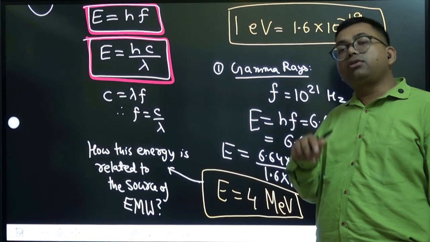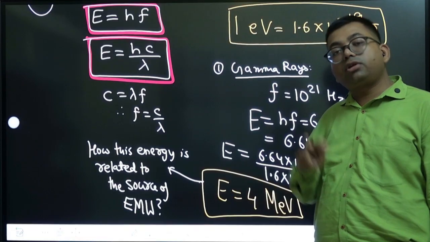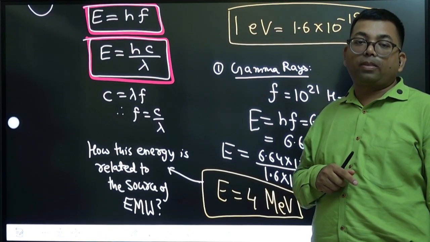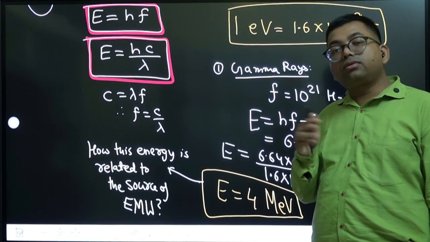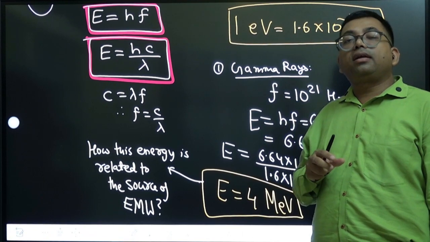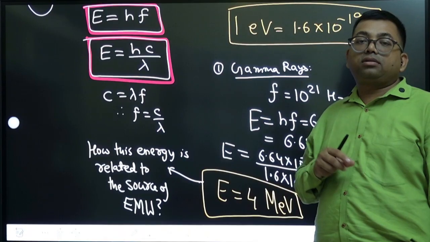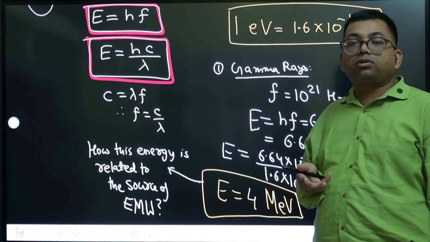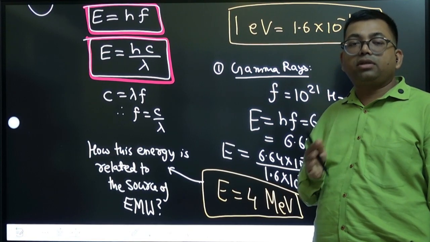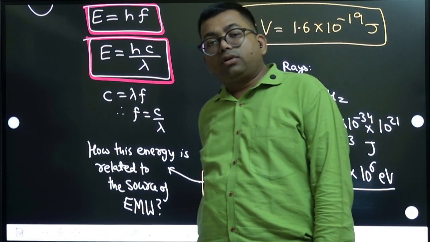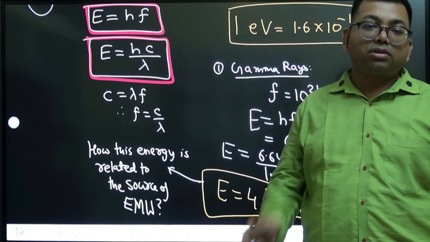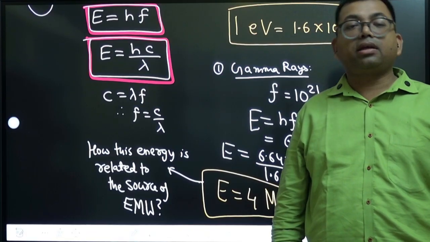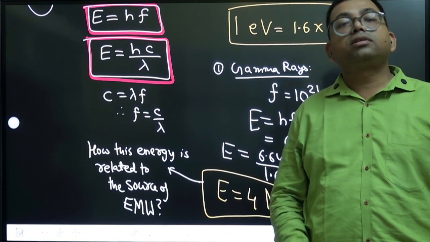Similarly, if you consider radio wave, it has the smallest frequency and its energy will come very small, right? So from that you can convert into electron volt, and you can say that this energy is very small because radio waves are coming from a source which produces less energy. How are radio waves produced? Radio waves are produced in laboratories, by an LC oscillation circuit. That LC oscillation circuit energy is very less.